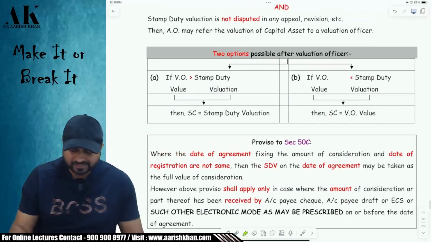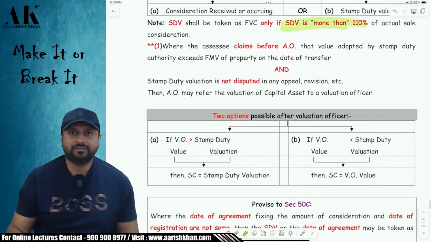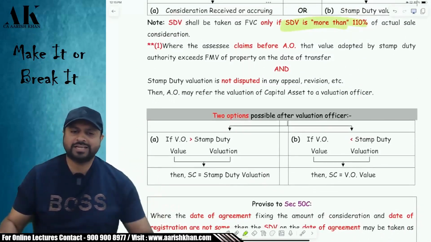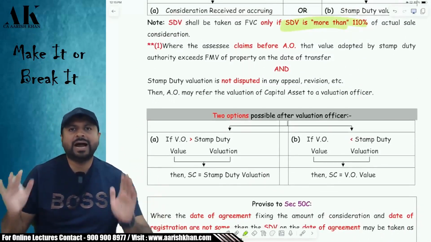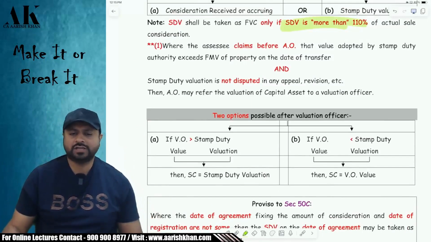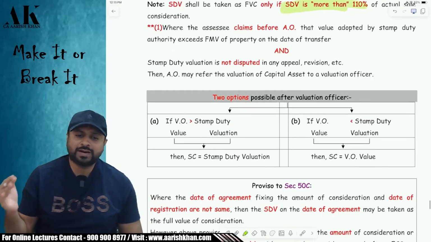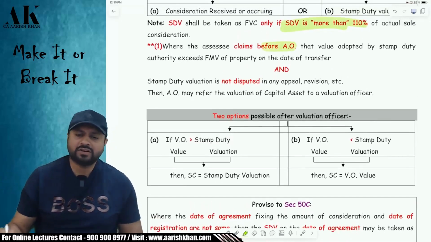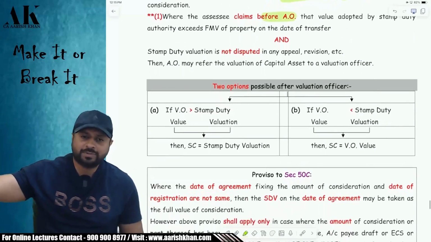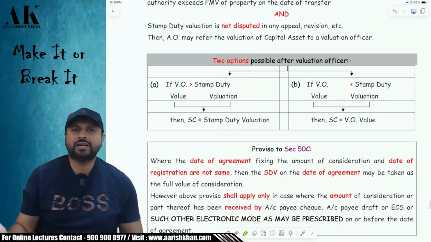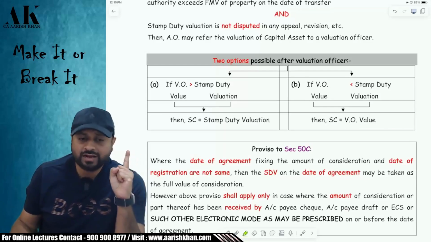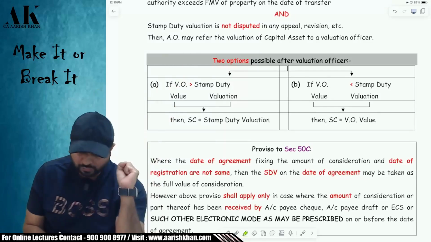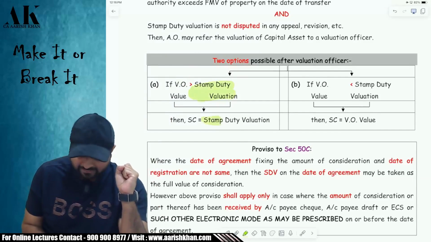Now, I don't want to follow such a long procedure in my life. I want to go for some simple procedure, yaar. What is a simple procedure, sir? I am not happy with 150 lakhs. What shall I do? I should go to the departmental valuation officer. I will go to the assessing officer, and the assessing officer will refer the valuation to the departmental valuation officer. Now, suppose the departmental valuation officer increases the value to 180 lakhs, okay, then my value will remain 150